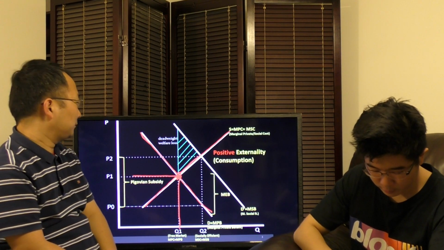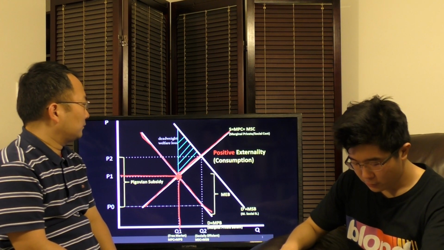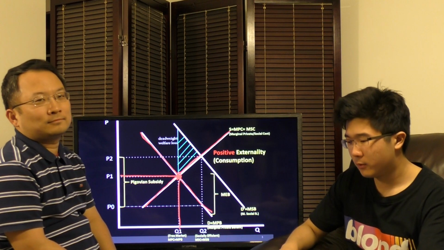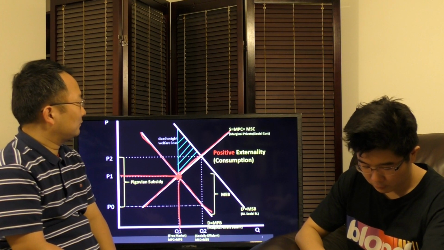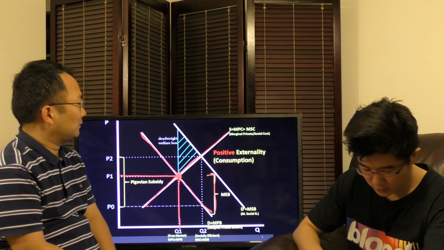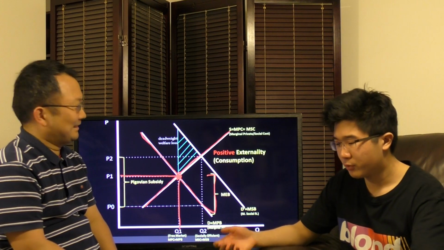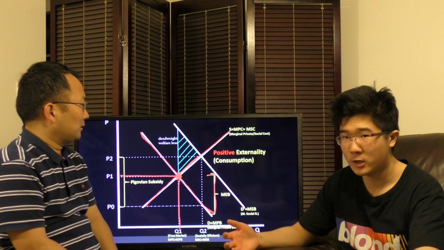In our free market, we produce at a price P1 and a quantity Q1. However, there's a marginal social benefit as well that includes our marginal external benefit. Our marginal external benefit is shown through the gap right here, which represents the gap in production between how much we should be producing and how much the free market produces on its own.